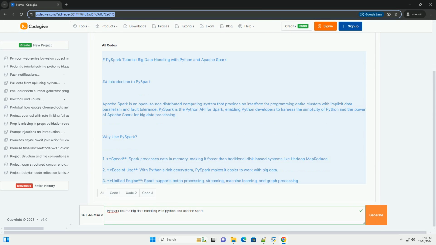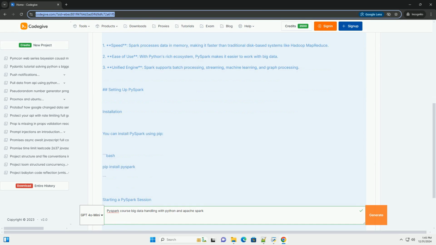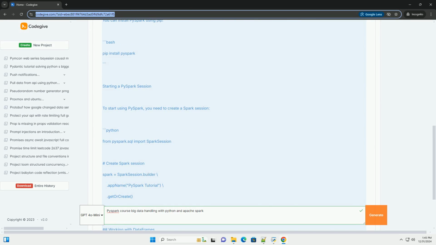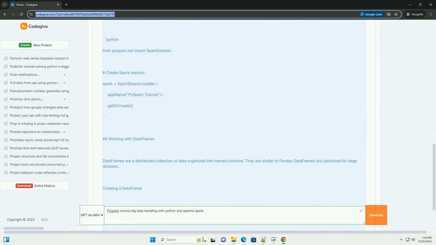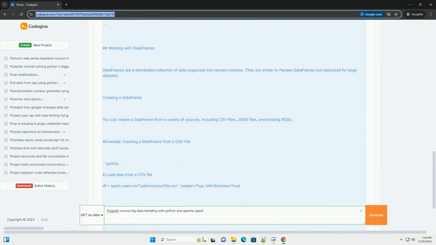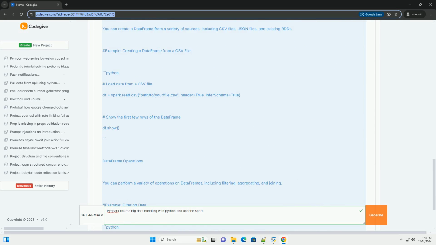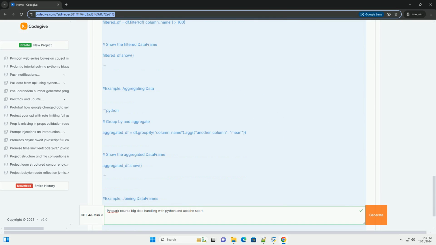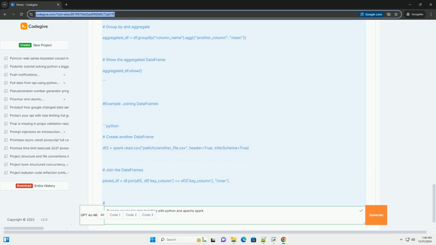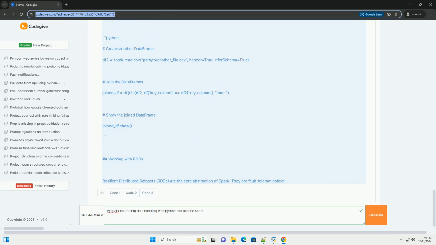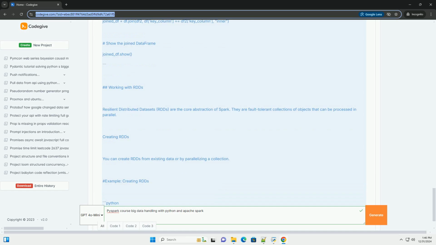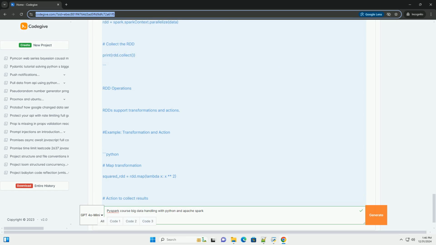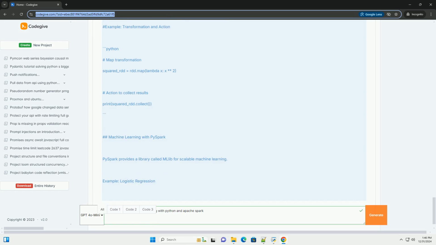PySpark tutorial: big data handling with Python and Apache Spark. Introduction to PySpark. Apache Spark is an open-source distributed computing system that provides an interface for programming entire clusters with implicit data parallelism and fault tolerance. PySpark is the Python API for Spark, enabling Python developers to harness the simplicity of Python and the power of Apache Spark for big data processing.